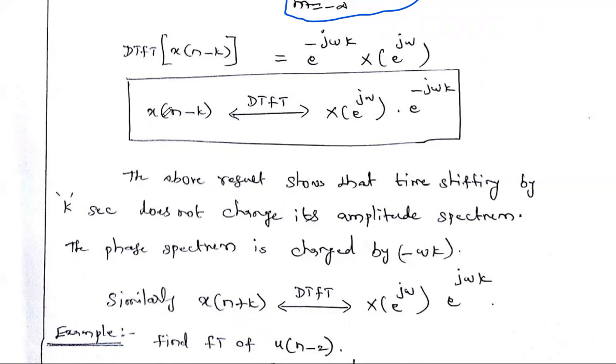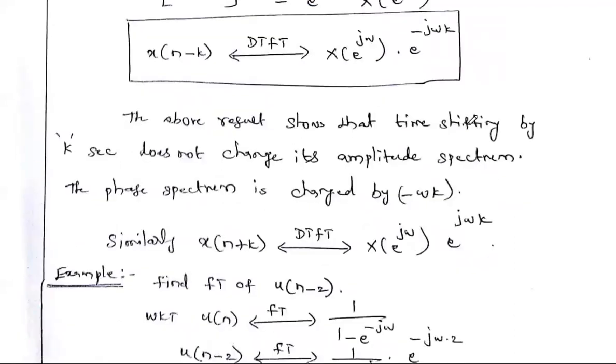Similarly, x of n minus k is a time shifted signal to the right side, that is, a time delayed signal. For the time delayed signal, the DTFT is the original transform multiplied with e power minus j omega k. Similarly, if you want the DTFT of x of n plus k, it is a time advanced version, where x of n is shifted to the left side, the negative axis.